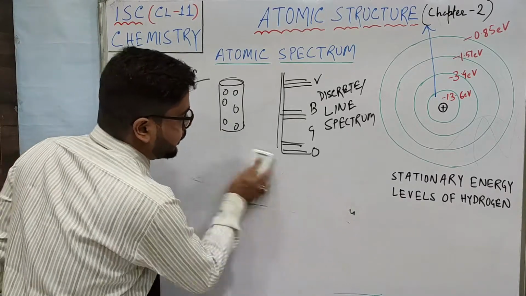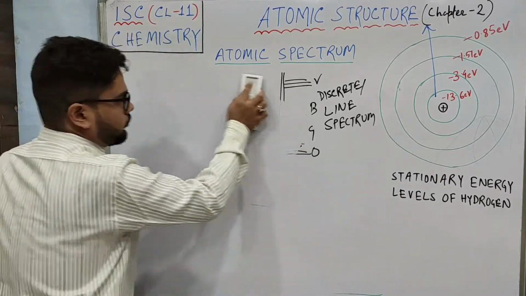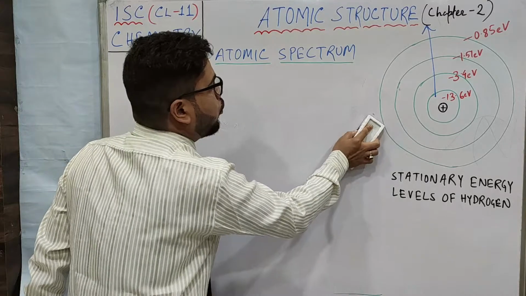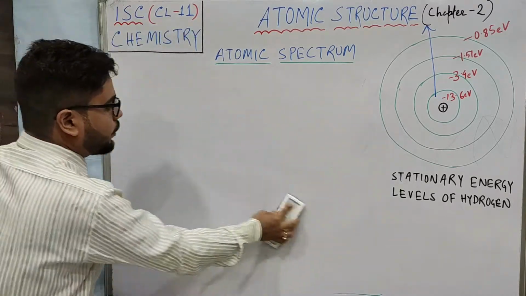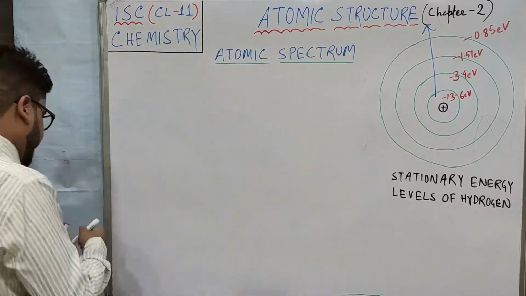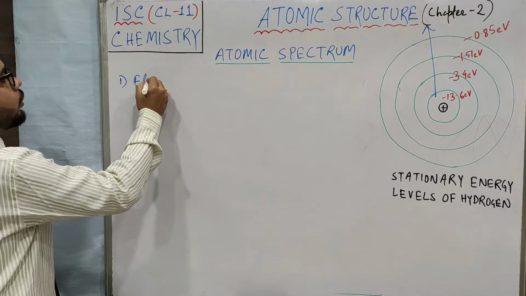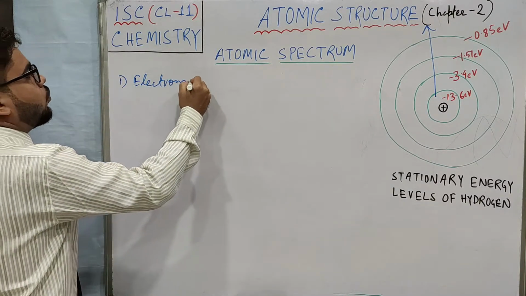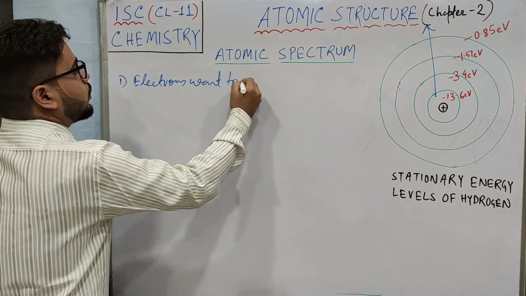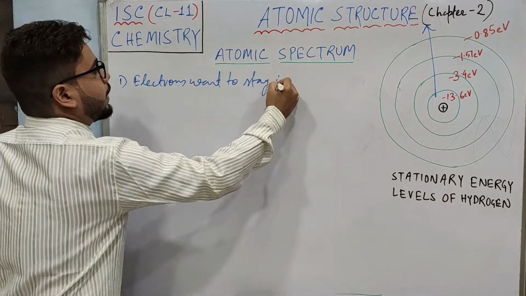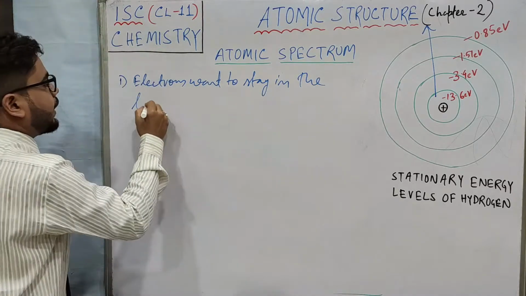Now, let me write a few points from this experiment. What are the things Bohr concluded on this atomic spectrum? The first thing Bohr understood: electrons want to stay in the lowest energy level.